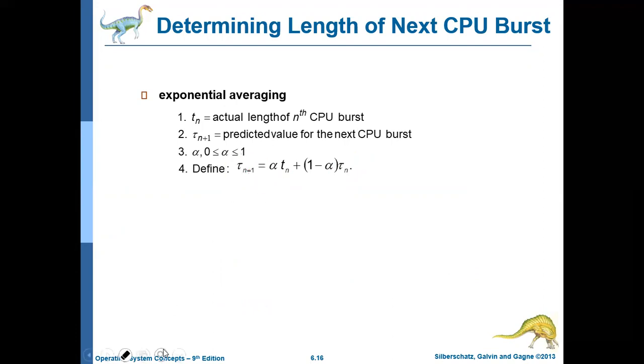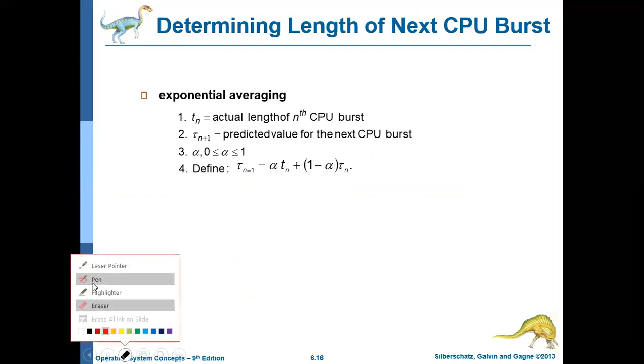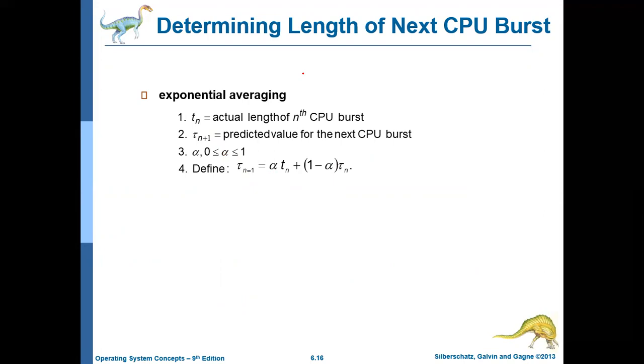So here, Tn is the actual length of the nth CPU burst, that is, how much time the nth CPU burst takes. Tau n plus 1 is the predicted value for the next CPU burst. Tau n is the predicted value for the previous CPU burst. Alpha generally ranges from 0 to 1, but normally we pick the value 0.5 for alpha. Now why should we take 0.5? Some justification we should give. It can go from 0 to 1. Why should we take only 0.5?